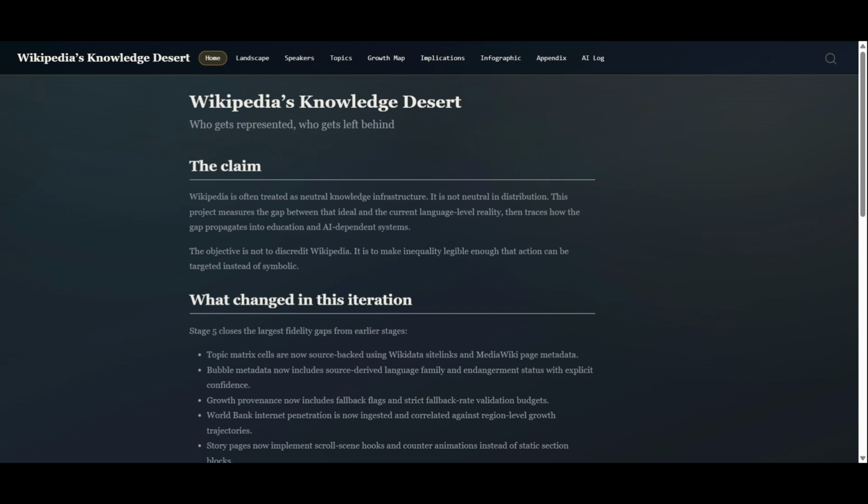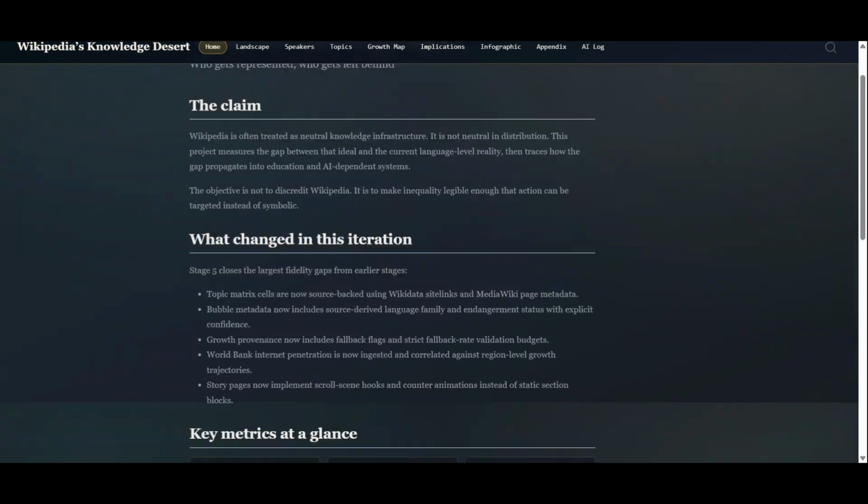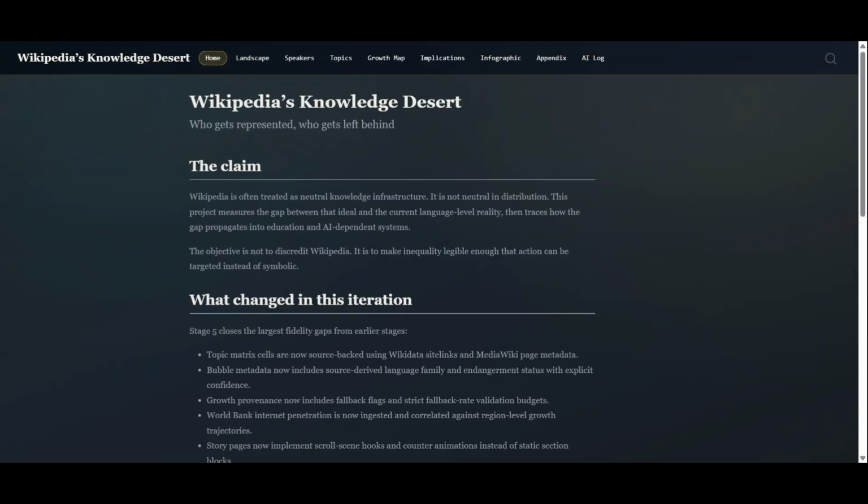So the thing is that the project is completed, and let me share what this project is about and what we have done till now. So starting with this, the project is about language inequality on Wikipedia. As you know, Wikipedia has been the main source of information for many decades. We have been looking into and searching for different things, and there is one thing in our mind: that Wikipedia is the official source of truth that we have been following for decades.